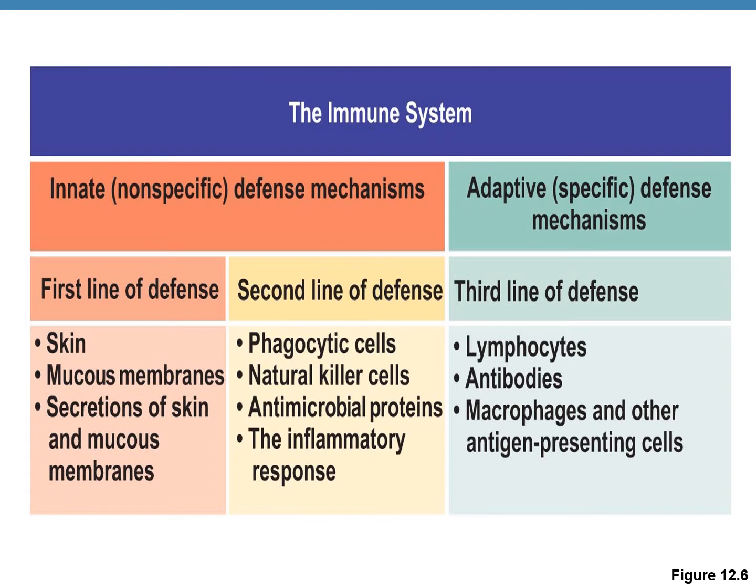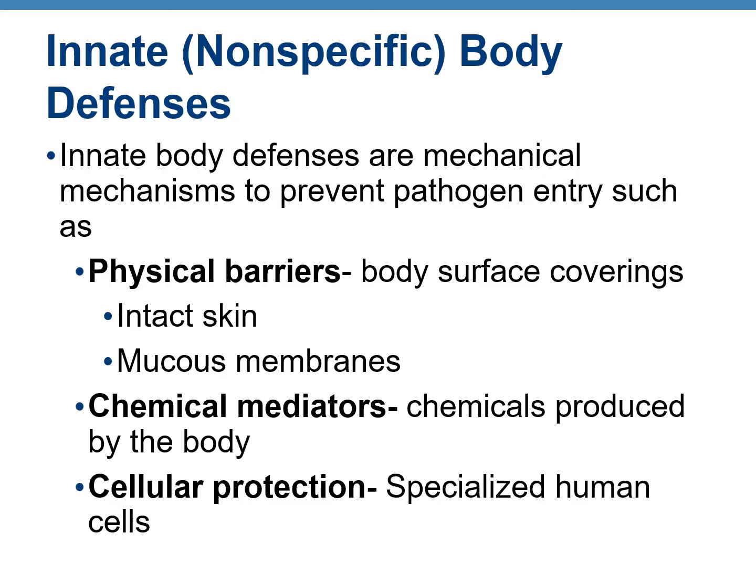The innate immunity includes the body's first and second line of defense, while the adaptive immunity includes the body's third line of defense. Innate immunity or non-specific body defense includes 3 components. The first one is physical barriers such as your skin and the mucous membranes of various organs. These are basically coverings. The second component is chemical mediators, which are chemicals produced by the body, and the third one is the different types of cells or cellular protection.